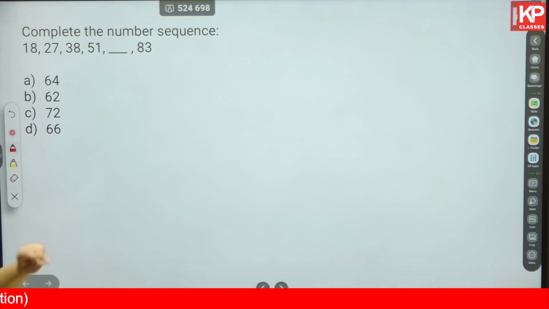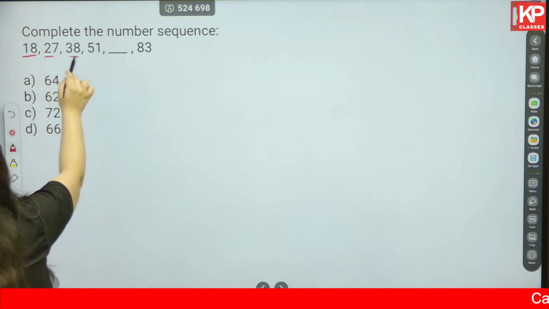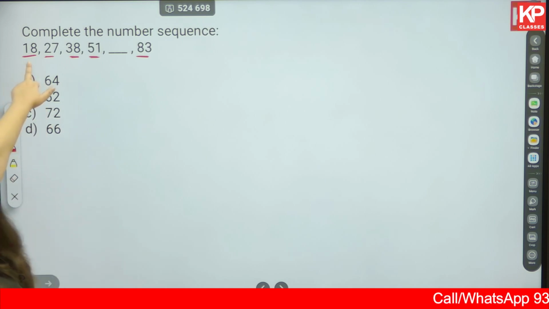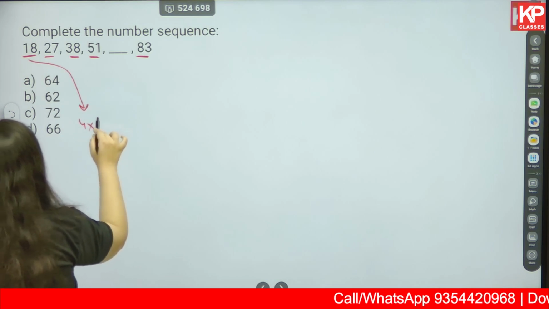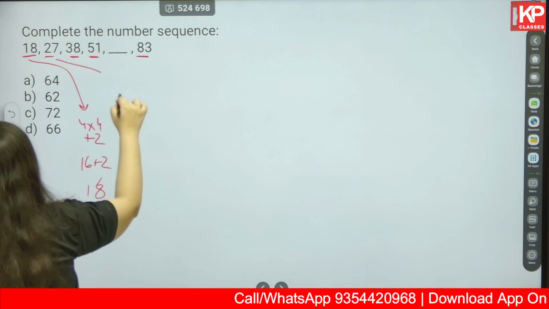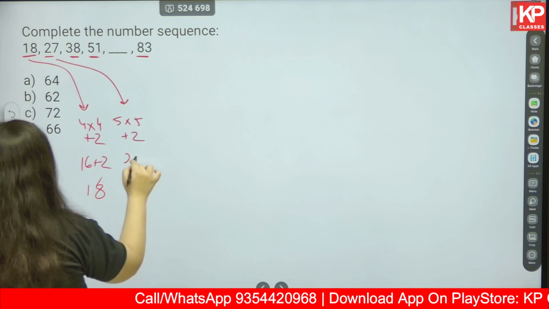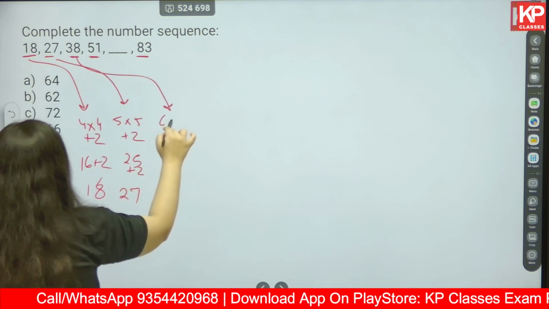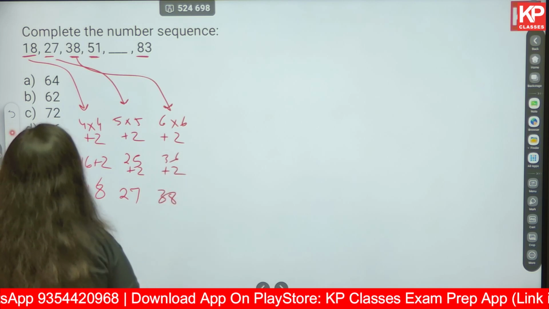Another method of solving this question. Another hidden pattern that I was able to see is 4 multiplied by 4 plus 2, so 16 plus 2, that is 18. Next, 5 multiplied by 5 plus 2, 25 plus 2, that is 27. Next, 6 multiplied by 6 plus 2, 36 plus 2, that is 38.